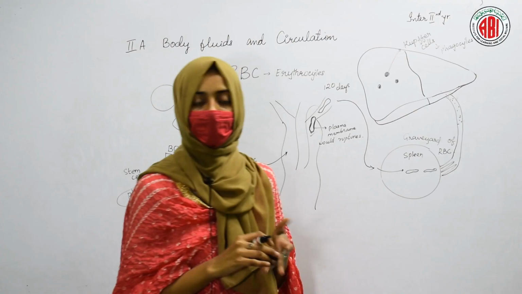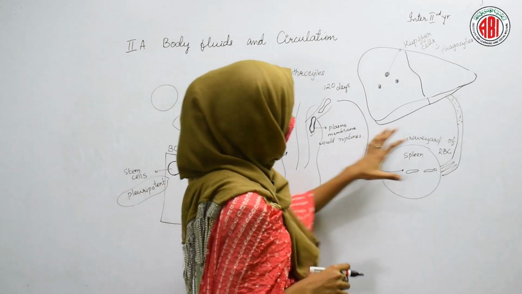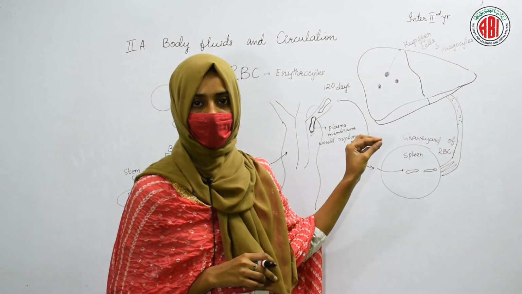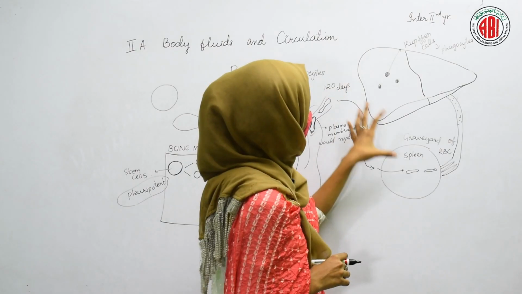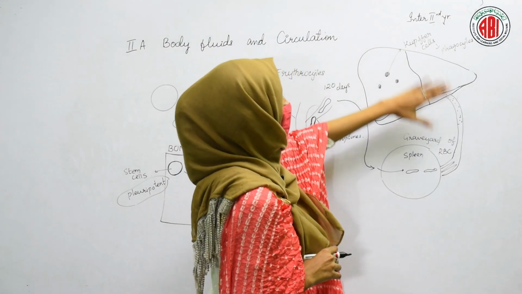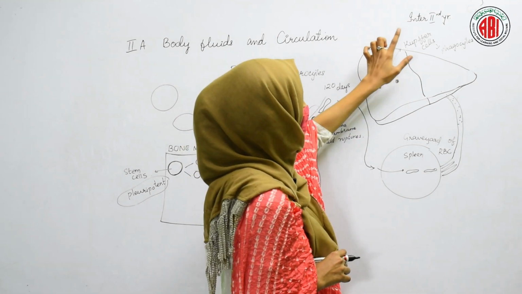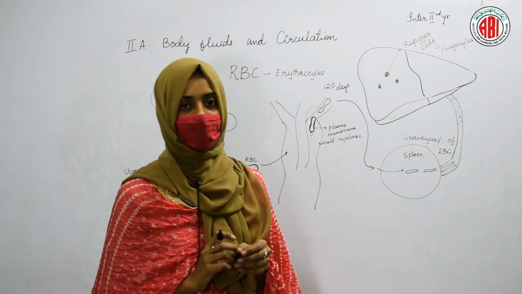Phagocytes means the cells which can engulf the waste material or which can engulf the foreign particles. So these dead RBCs are waste products that are flowing in our blood. They need to be removed from our blood. So the dead red blood cells can be engulfed by the specialized cells that are present in our liver, and we call those cells Kupffer cells. So Kupffer cells are phagocytic in nature.